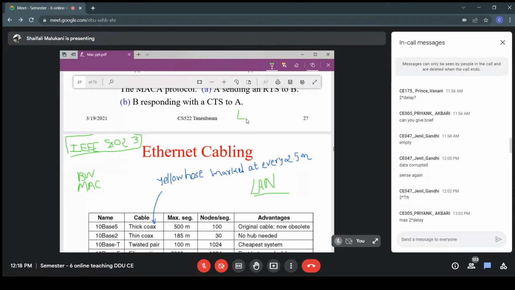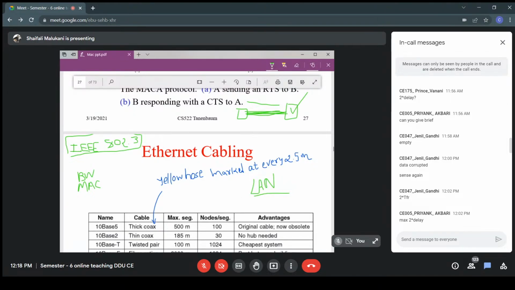Suppose I am having two machines connected in a room. I will connect them using a cable. How long can I keep my cable so that even though attenuation takes place in the cable, my next machine will still detect the signal? So what should be the maximum length of the cable so that the next machine definitely hears that, even though the attenuation takes place? So yes, maximum length of the cable.